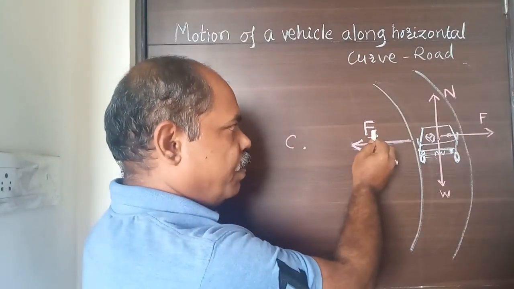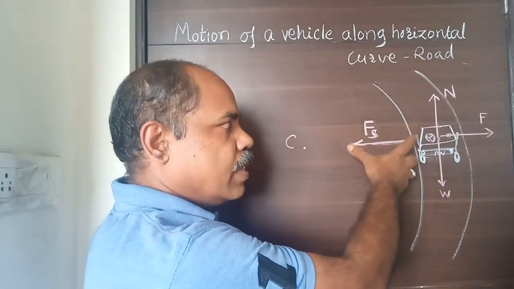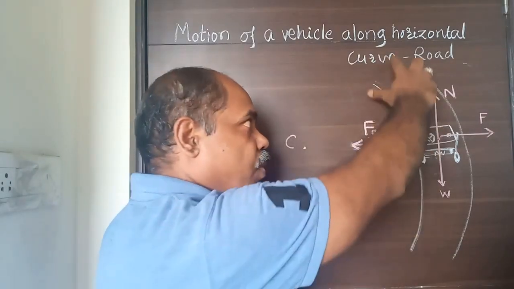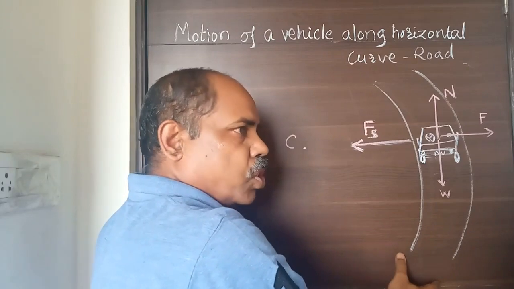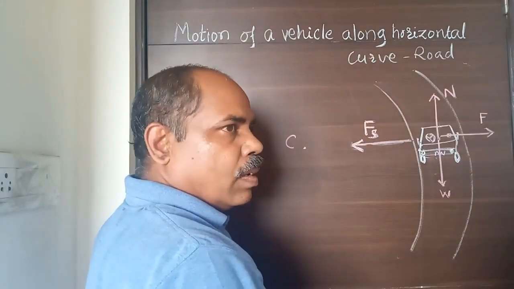This force Fs, force of friction, if it provides the necessary centripetal force for this motion along this curved path, then the vehicle will be safe.